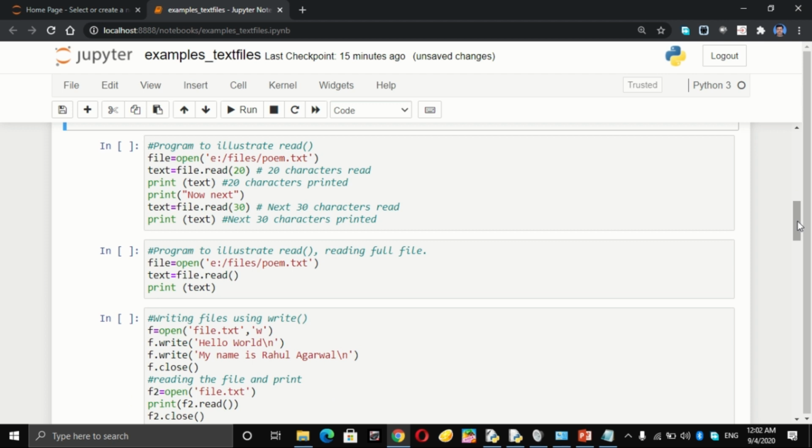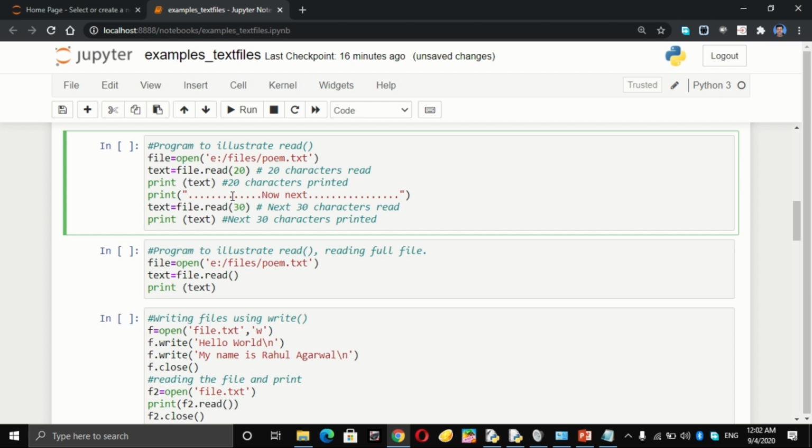Now here, at a time, first I am reading the first 20 characters, and after that I am printing the next 30 characters. In between, to see that there is a difference, I am giving some demarcation, so that we can see the first part and the second part.